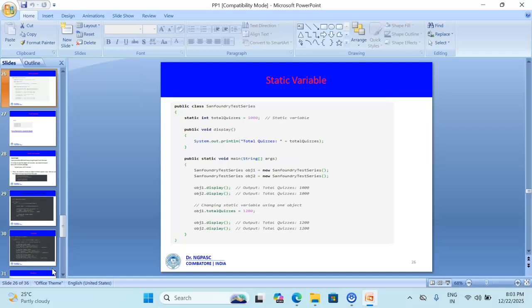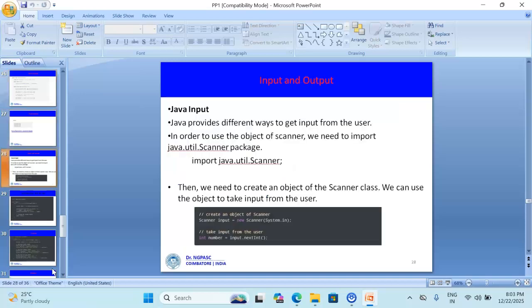A static variable is declared by using the static keyword inside a class and outside a method. These are some of the types of variables. Next is input and output.